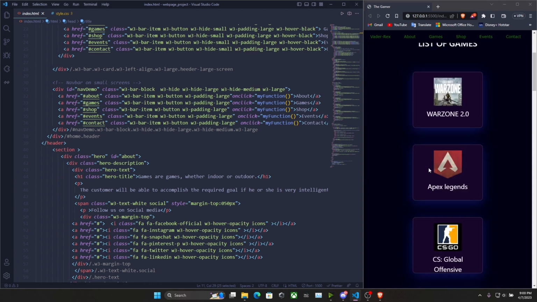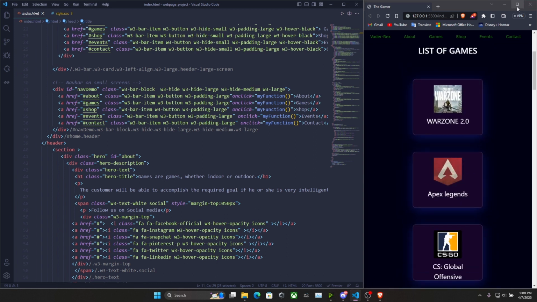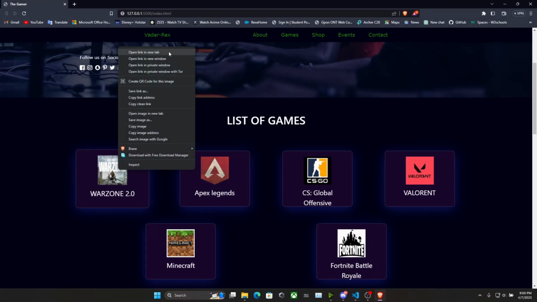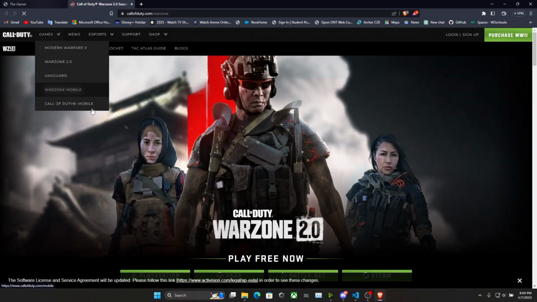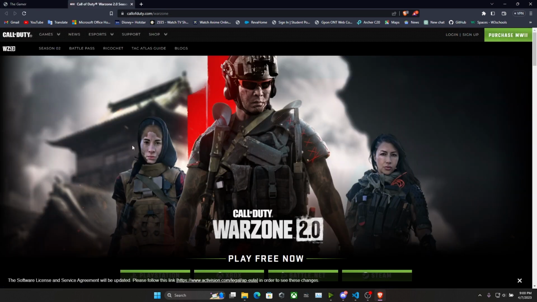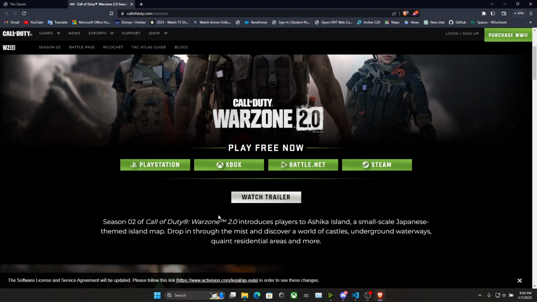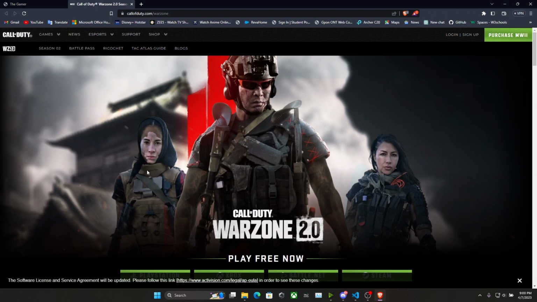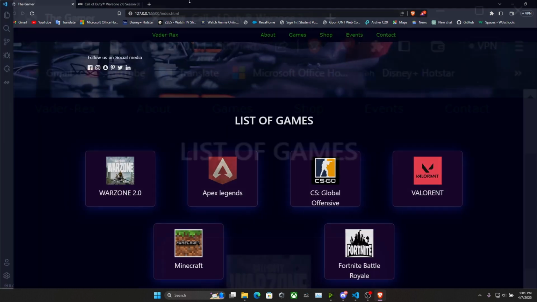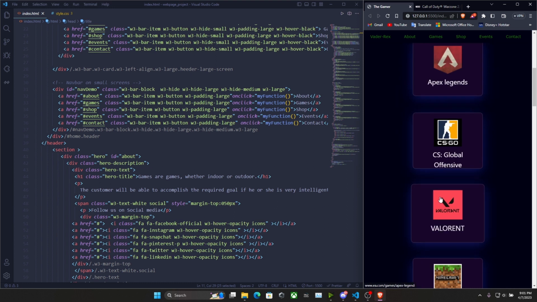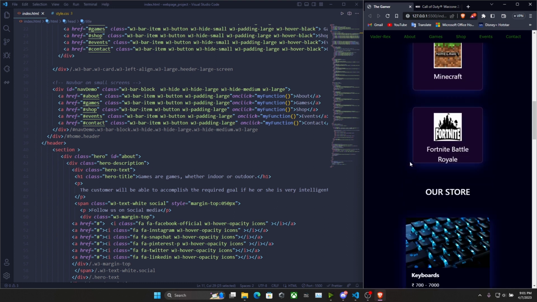So what this anchor does is, when you click on it and go to the view page, it actually takes you to the actual Warzone page, so they can see what exactly the game is all about. It takes you to the website page. You can download it, you can register, sign up, do whatever you want over there. Same goes for Apex Legends and Valorant; it takes you to the corresponding websites, so you can see what the games are like.